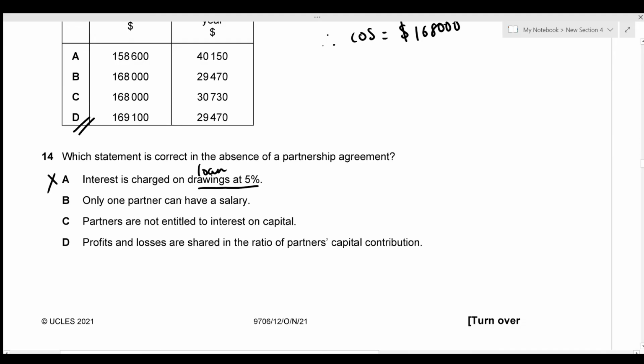Second one is that only one partner can have salary. So when there is no partnership agreement, none of the partners can have any salary. So this is incorrect. The third one is that partners are not entitled to interest on capital. This is a correct statement. And the fourth one is that the profits and losses are shared in the ratio of partners' capital contribution. This is incorrect since the profits and losses are shared equally in the absence of partnership agreement, which means that our correct answer is going to be option C.